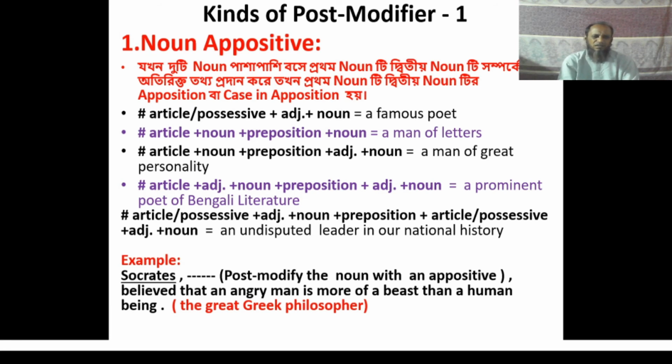The third structure consists of article a, noun man, preposition of, adjective great, and noun personality. That is, a man of great personality. The fourth one consists of article a, adjective prominent, noun poet, preposition of, adjective Bengali, and noun literature.